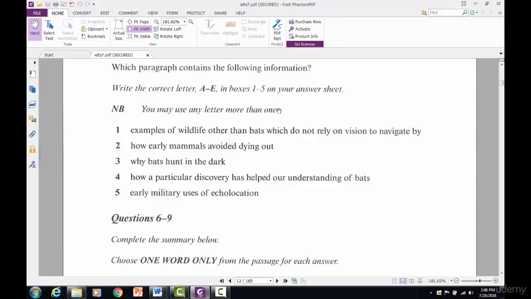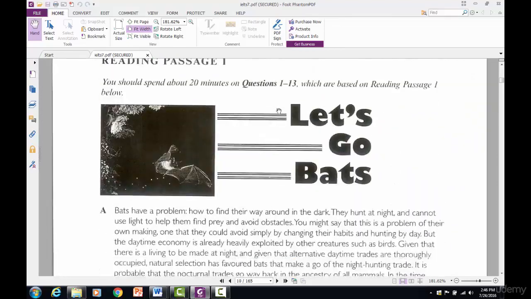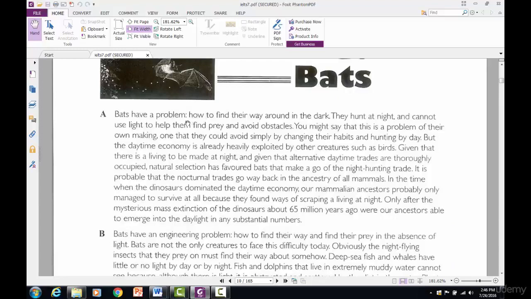All right, so let's see if we can find our keywords. Oh, I see one right now. Bats have a problem how to find their way around in the dark. They hunt. Wow, right there. Remember I told you with paragraph location questions, it's really good sometimes to pay attention to your topic sentences because your topic sentences can give really good guidance for what a paragraph is about. And also in this paragraph, as we're scanning down, it caught my eye. There it is. Ancestry of all mammals. Mammals. Right? So that's talking about early mammals.